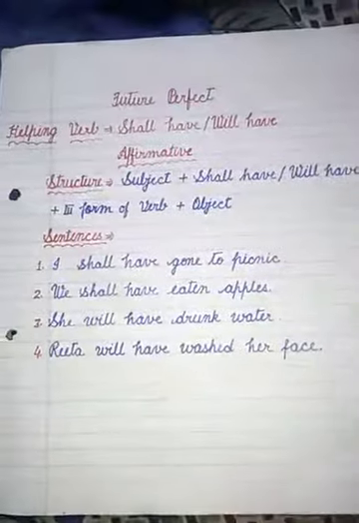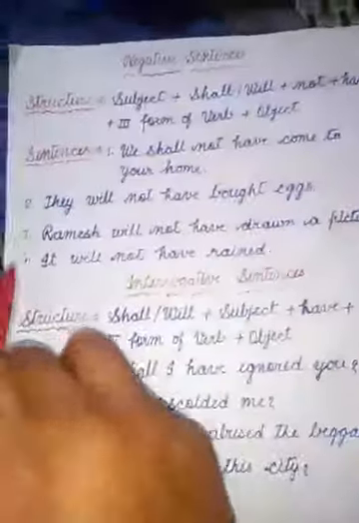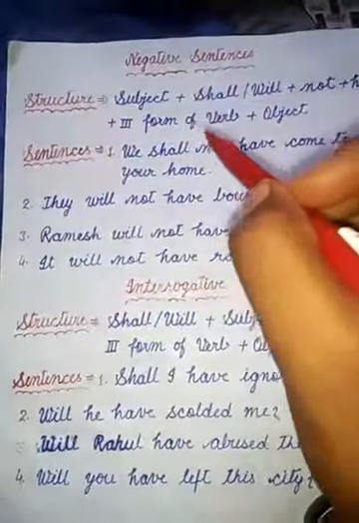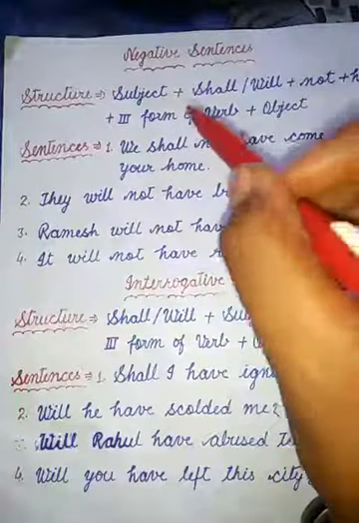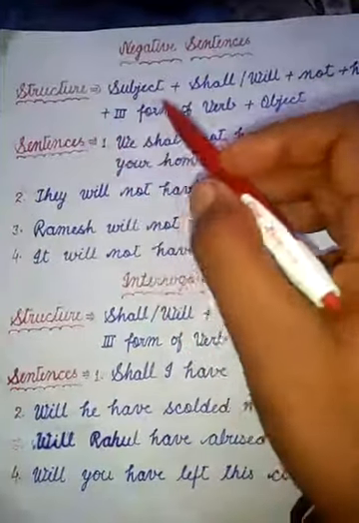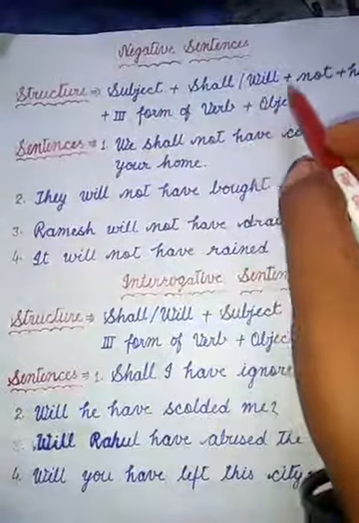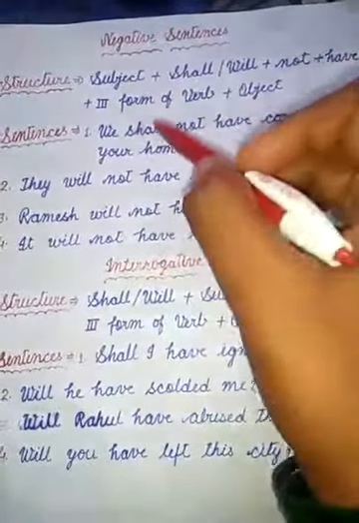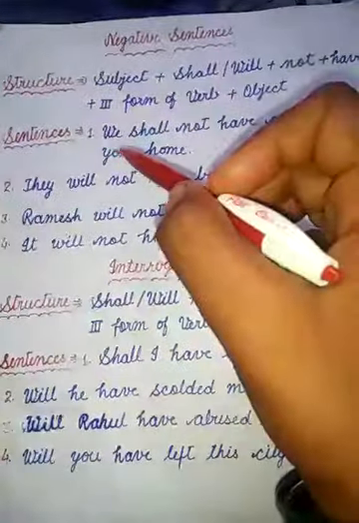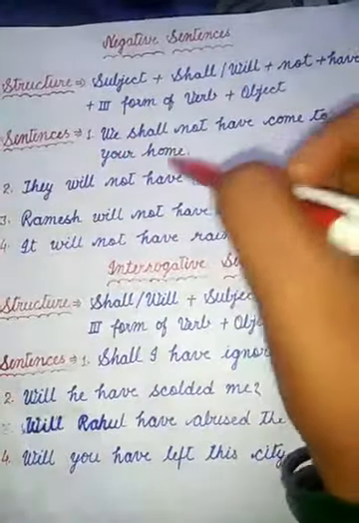Now I will tell you negative sentences of future perfect. Negative means in such type of sentences we will use not also. Now structure: subject, shall/will not have, third form of verb, object. Sentences. Now, we shall not have come to your home.